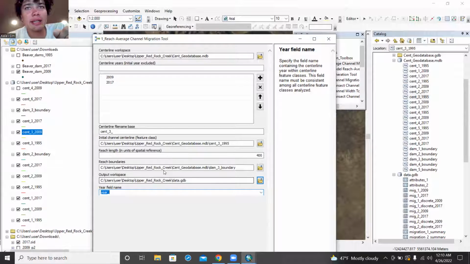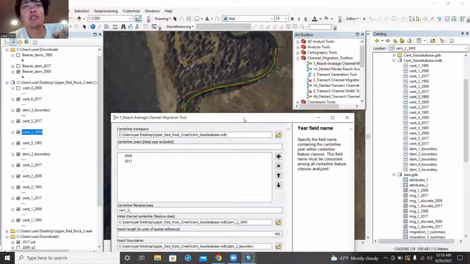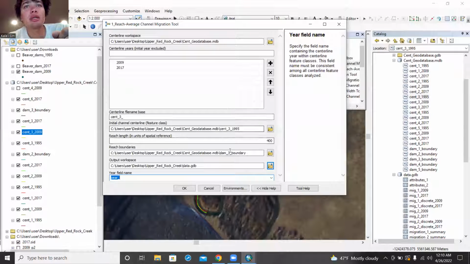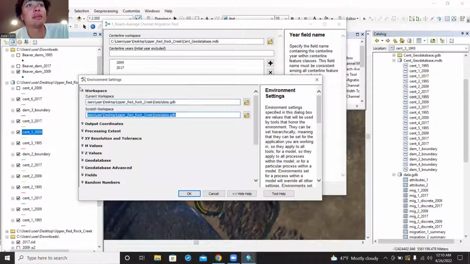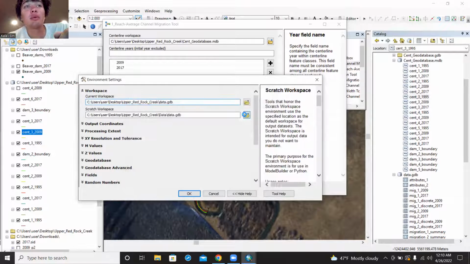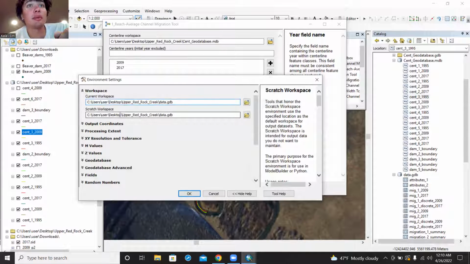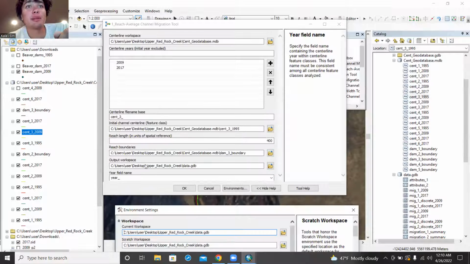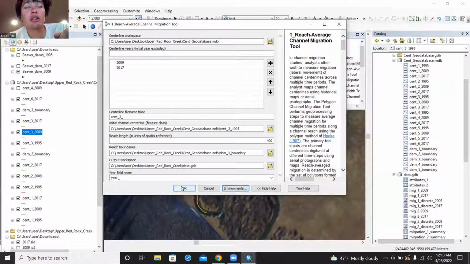So click on that. Sorry, excuse me for the yawn. There it is. Not too sure what's going on here. And then we're going to go to environments and make sure, because this can mess up your data. We're going to go into workspace, and we want to make it so that this is wherever we want our data to be. So both our current workspace and our scratch workspace should be going to the same spot as our output. This one. Press OK. And we are good to go.